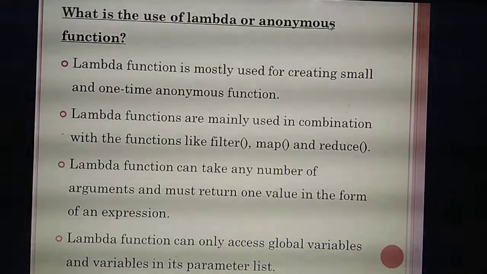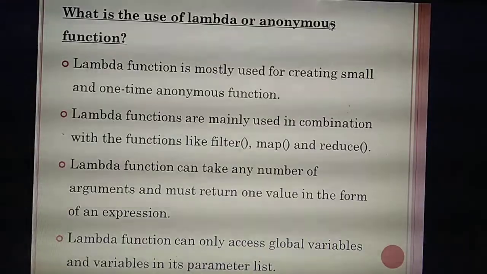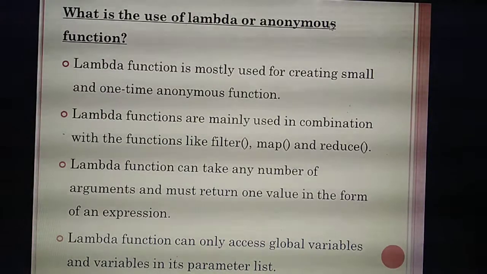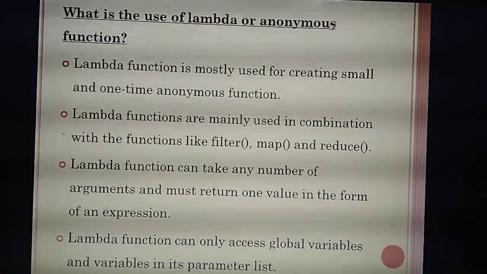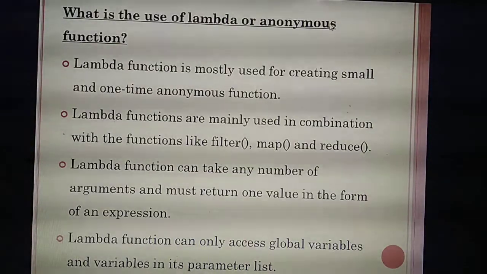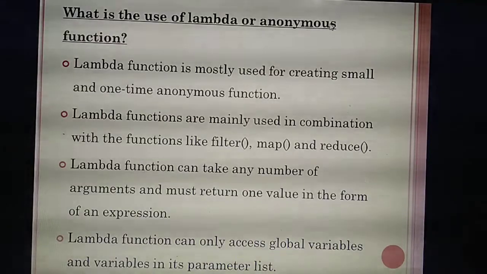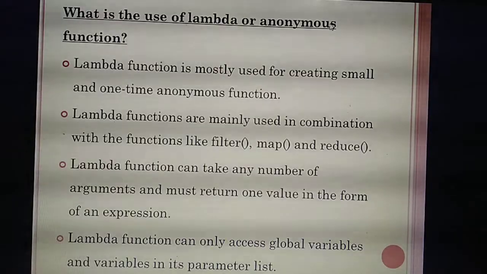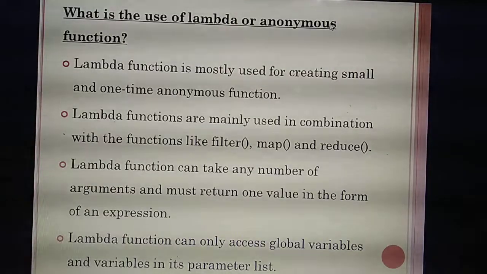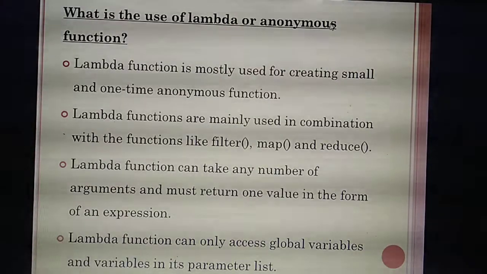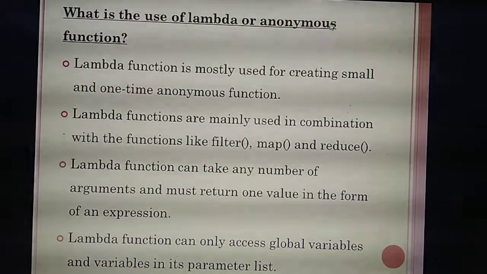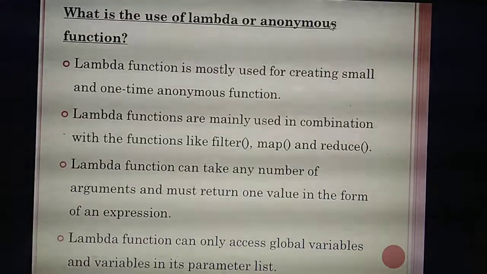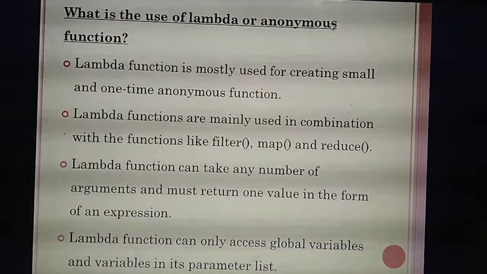Understand? Then the third point is, this function takes the input as any number of arguments. What do you mean by arguments? For example, last class we studied a lot about arguments. def person of name, comma, age. Example I am telling. What are the arguments there? Person is the function name. The arguments are name and age. There are two arguments.